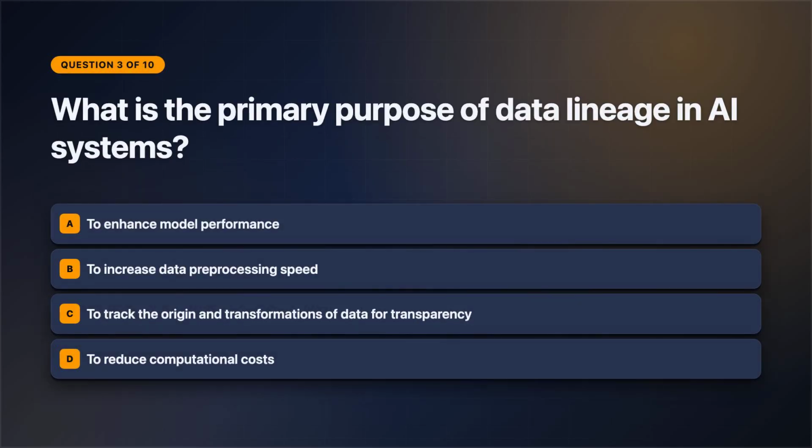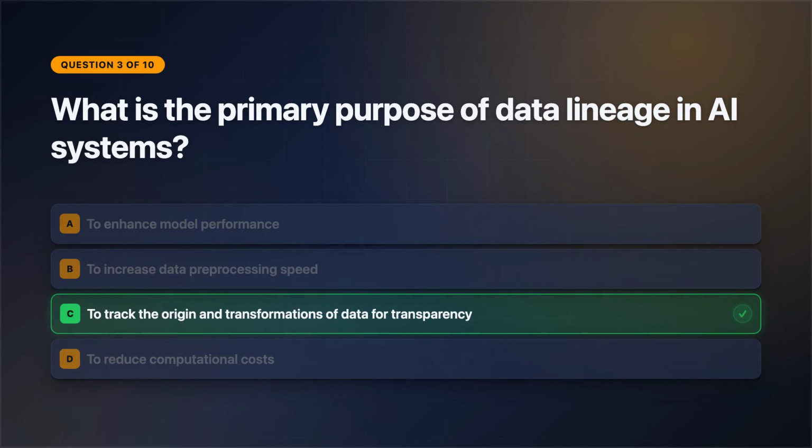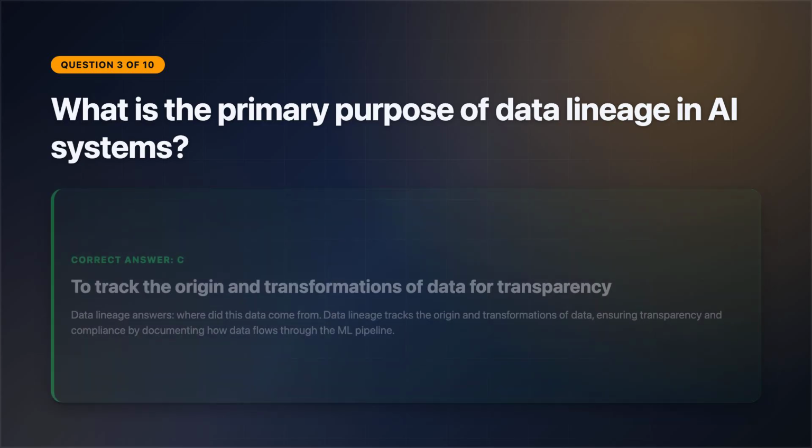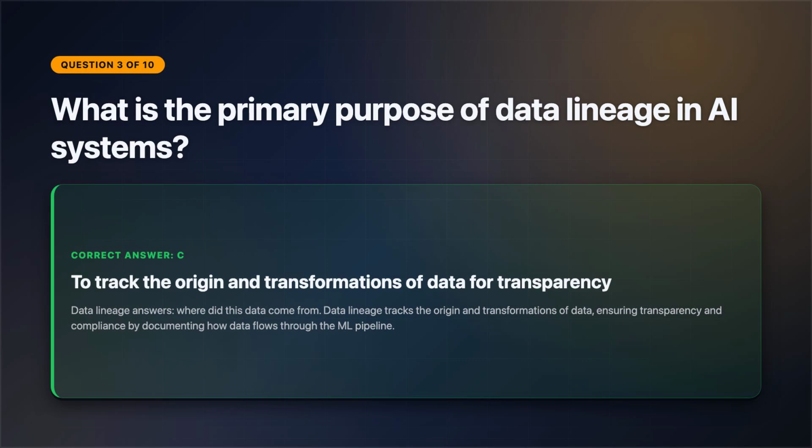All right, now for question 3. What is the primary purpose of data lineage in AI systems? Select one answer. Review the answer choices on screen. The correct answer is option C. Data lineage answers: where did this data come from? Data lineage tracks the origin and transformations of data, ensuring transparency and compliance by documenting how data flows through the ML pipeline.